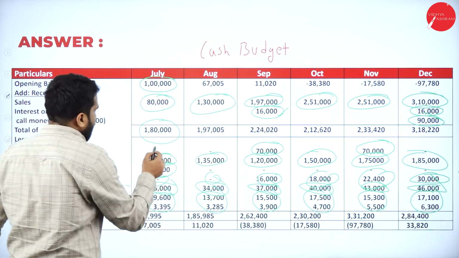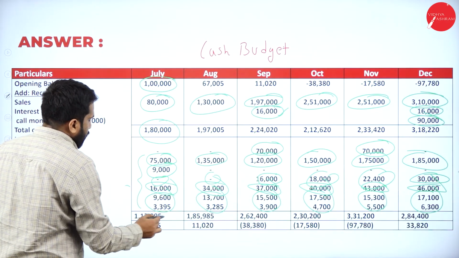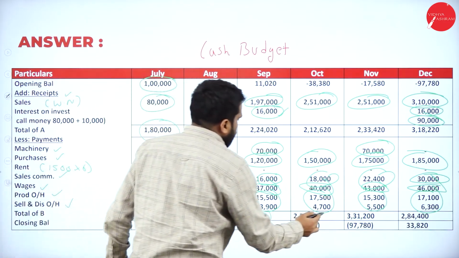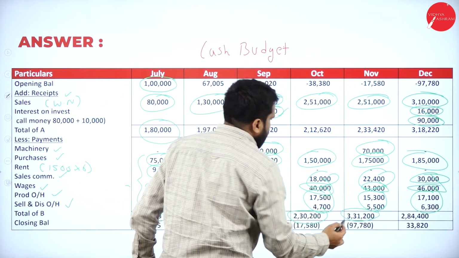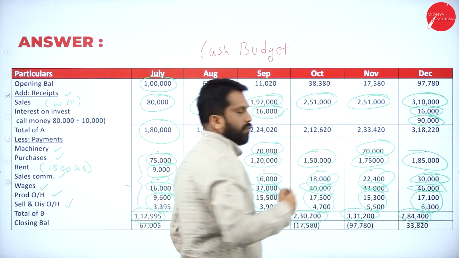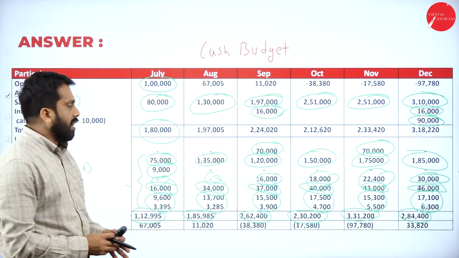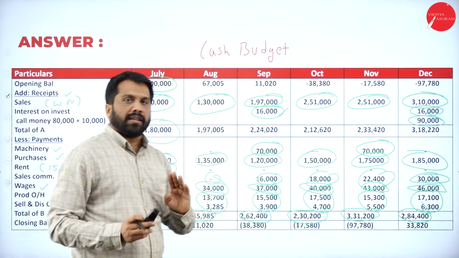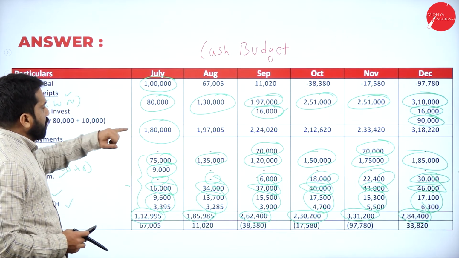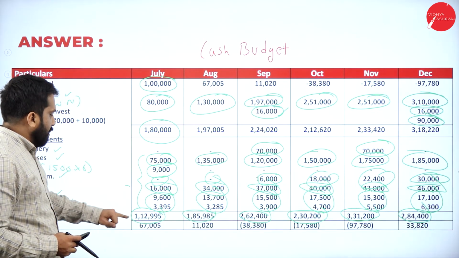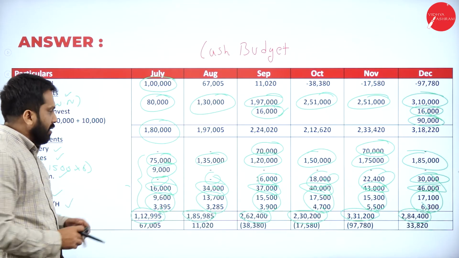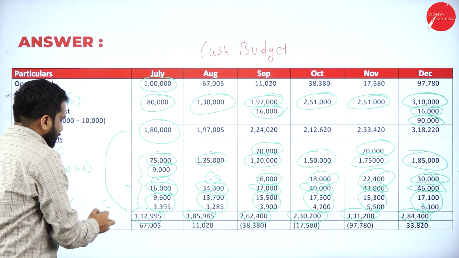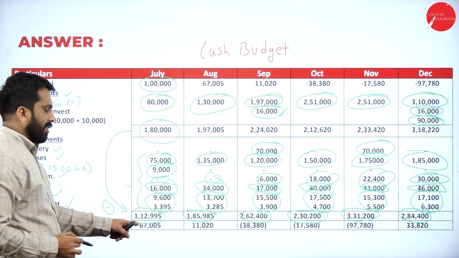So, total all the expenses, you will get 1,12,000, 185, 262, 230, 331, 284, 400. How come you got all this total? Total of this. Clear? Now, once you're done with this, 1,80,000 minus 1,12,900.